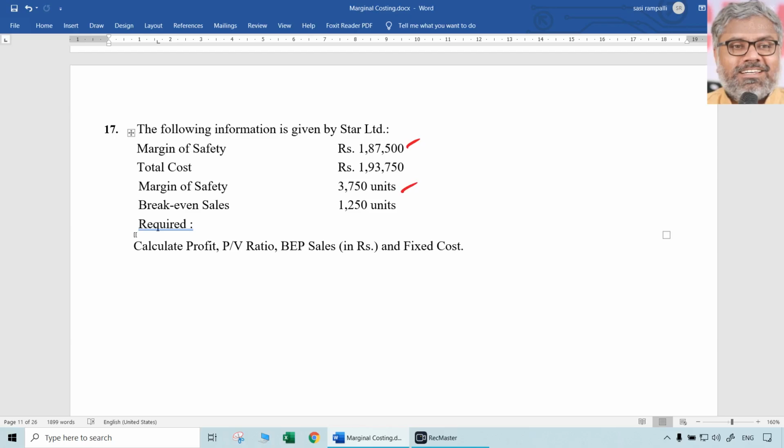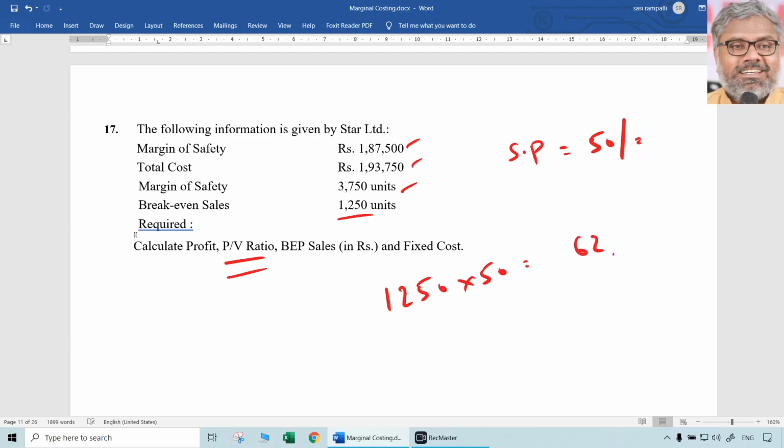Naturally, 1,87,500 divided by 3,750. 50 rupees is the selling price per unit. Clear? Then total cost is given as 193,750. Break-even sales is 1250 units. So what is asked is the PV ratio. When break-even sales is 1250 units, what will be the break-even point in rupees? Simple, 1250 into 50, right?